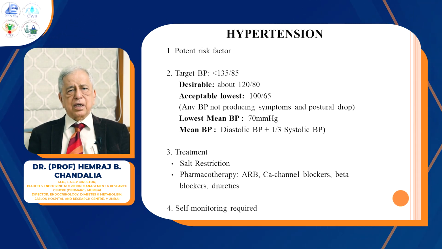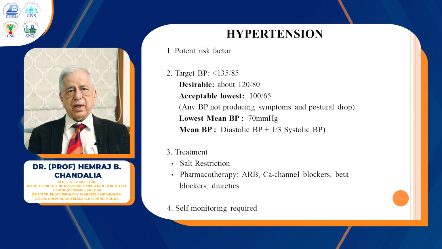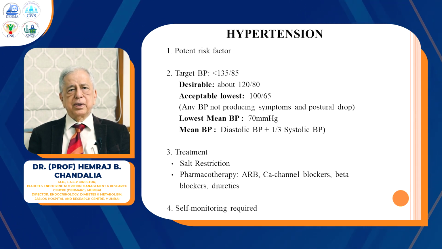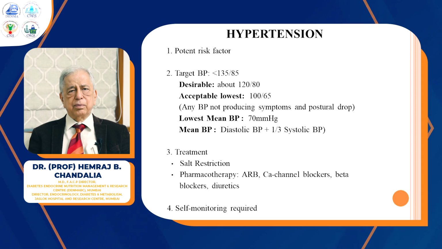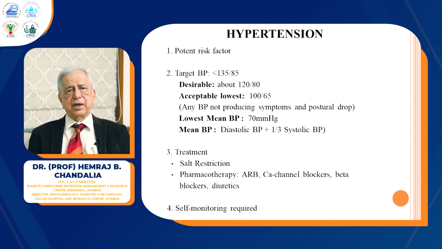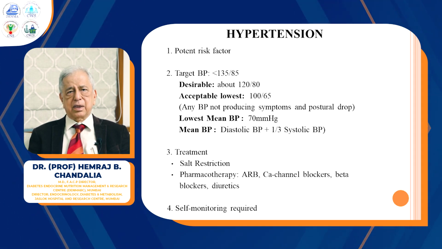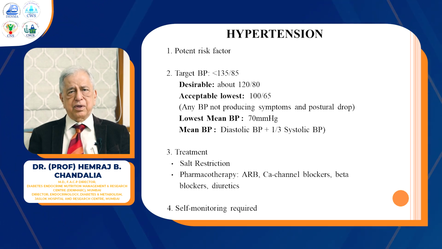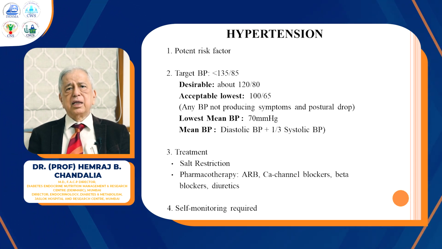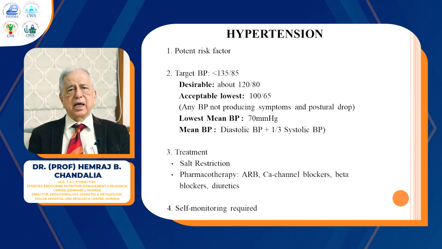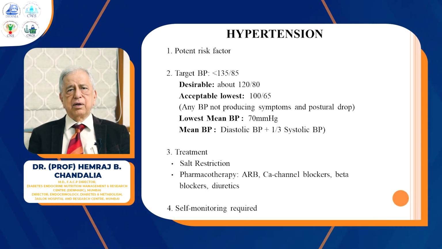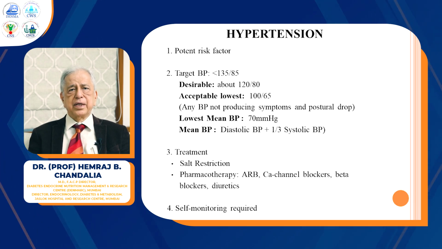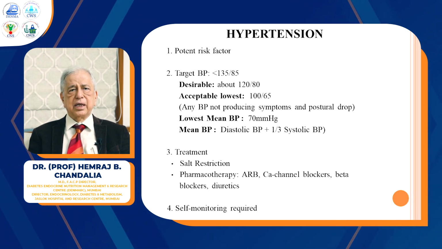Hypertension is a very potent cardiovascular risk factor, and it is important to see what should be the target blood pressure in order to mitigate the effects of hypertension. It should obviously be below 135 systolic and 85 diastolic. However, the desirable blood pressure which you really wish to achieve, if possible without producing side effects of hypotension, is 120 by 80. As described in the SPRINT study, there were huge benefits by maintaining the blood pressure around 120/80.